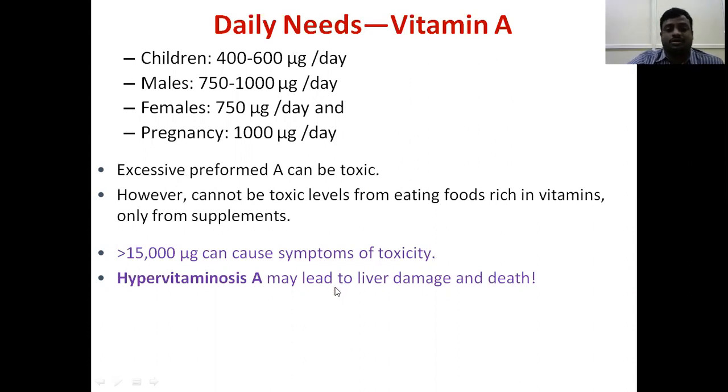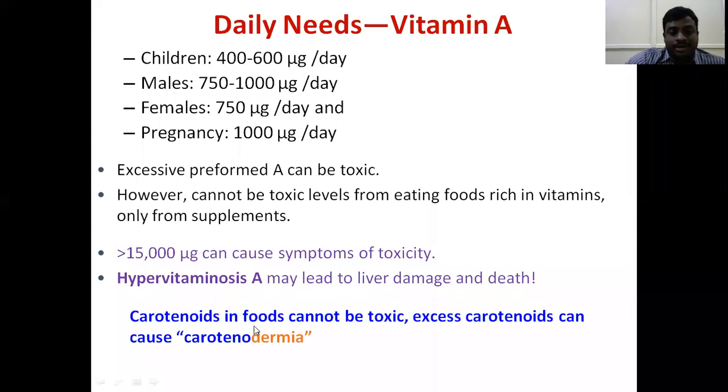Taking more than the required amount continuously is toxic, called hypervitaminosis, and may produce liver damage or death.